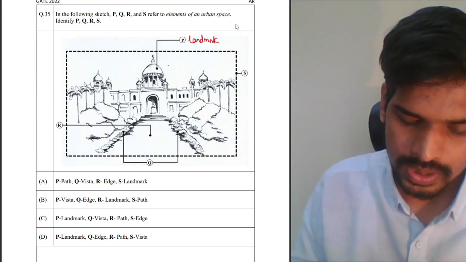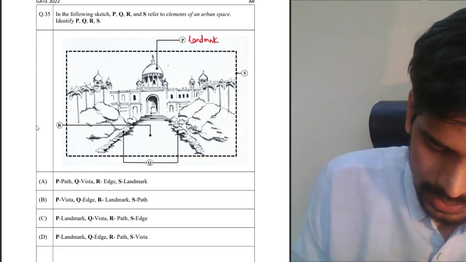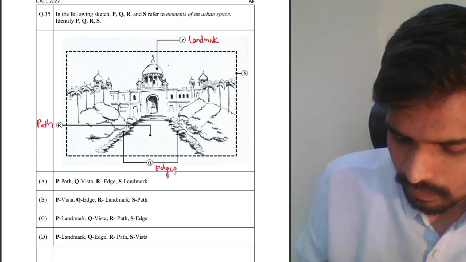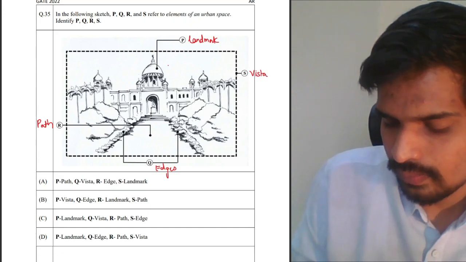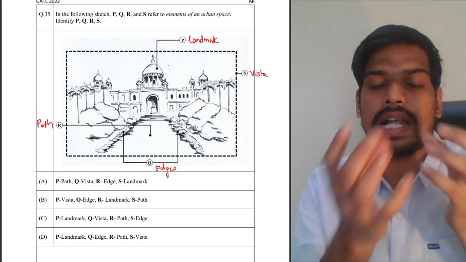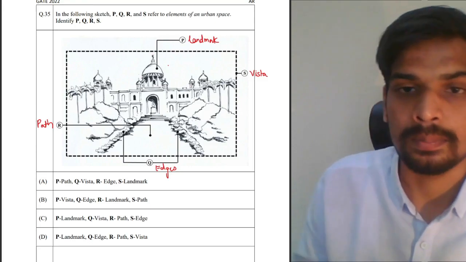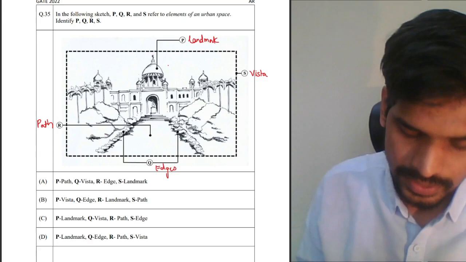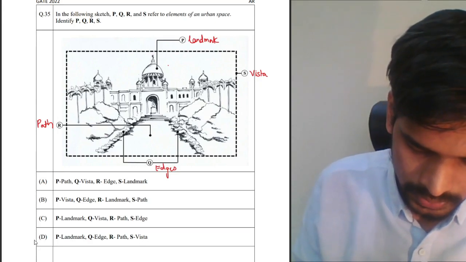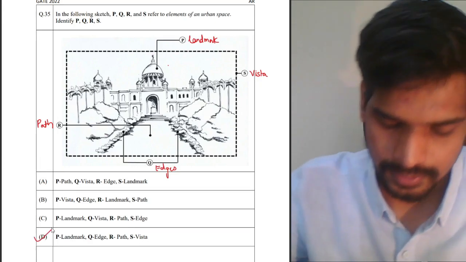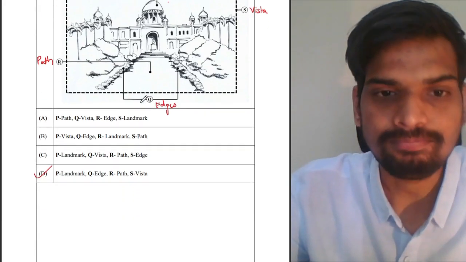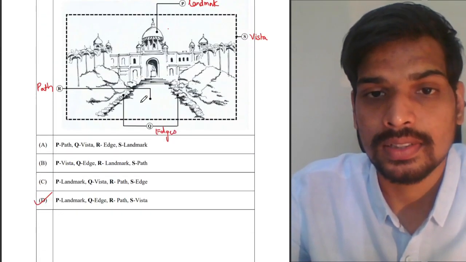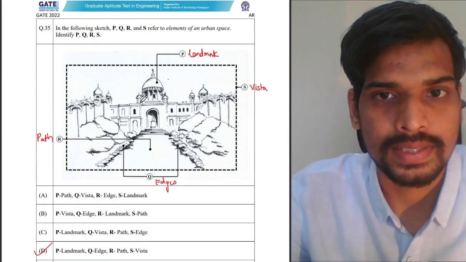Then you have option R. R is basically path. Q is edges. S is vista. Vista is basically a view in which you have a landmark fit into it. So that is vista. So the correct answer is landmark, edges, path and vista. Option B is the correct answer. Next one. These terms, these concepts are used in urban design basically.